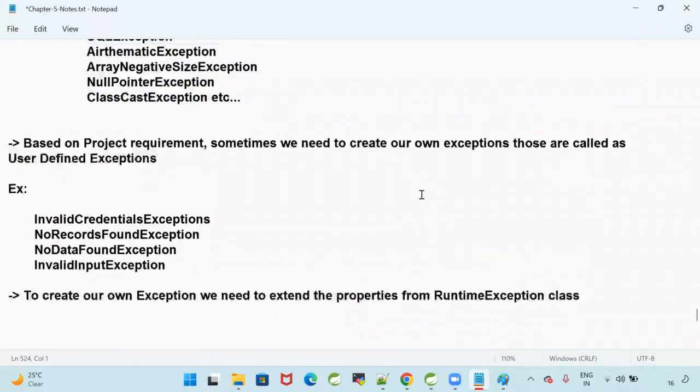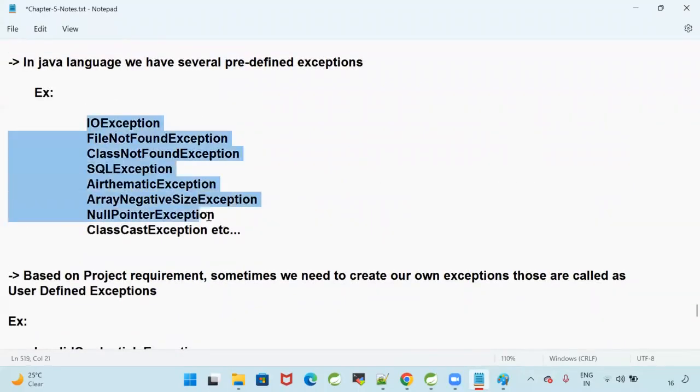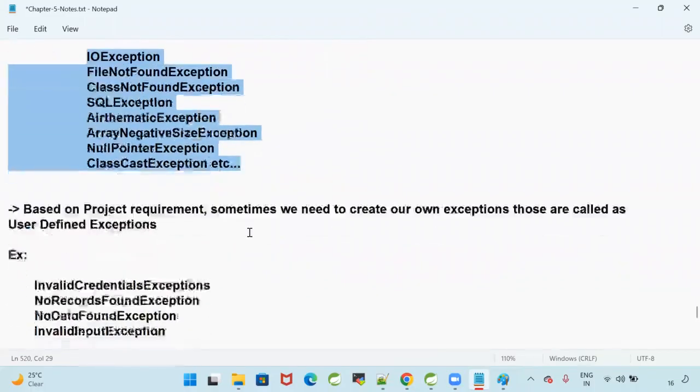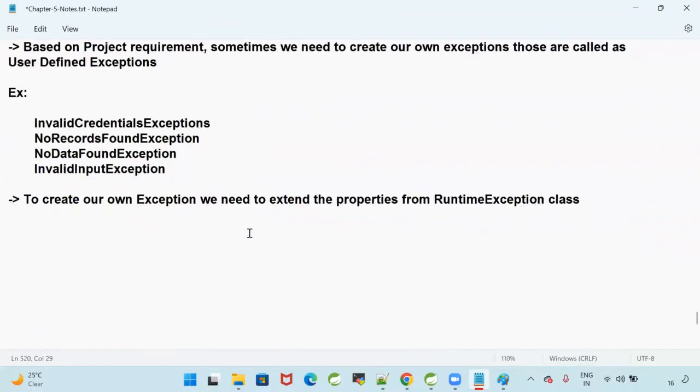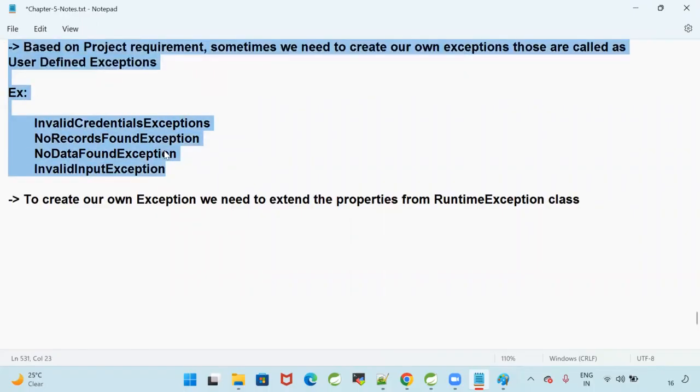In Java, there are already some predefined exception classes available which we can use, and they will occur when you do some mistake in the program. When you do some mistake in the program, JVM will throw these exceptions. These are already available. But according to my project requirement, I need to create my own exception, right? So the process of creating our own exception is called user defined exception.